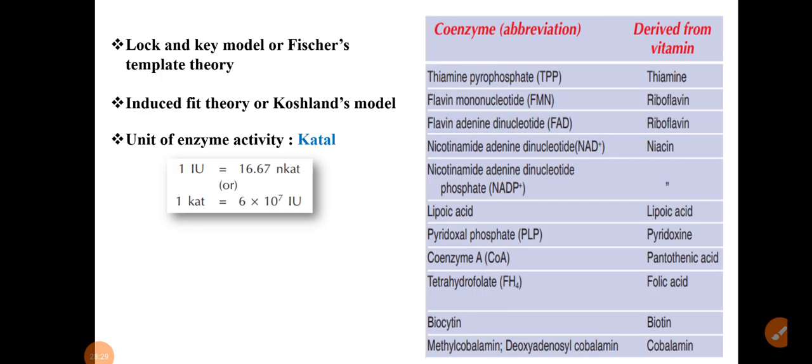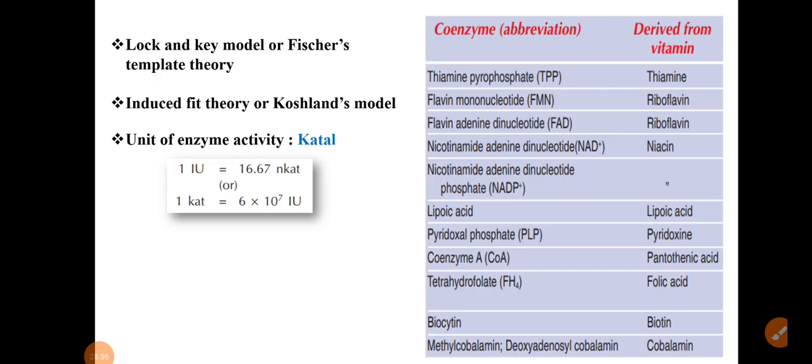Okay, lock and key model. So who has given the lock and key model? That is the Fischer template theory, the scientist is Emil Fischer. Then the induced fit theory or Koshland model. So please remember the names of these two theories and their scientists. And the third one is the unit of enzyme activity. What is it? Katal. 1 katal is equal to 6 into 10 to the power 7 international units.